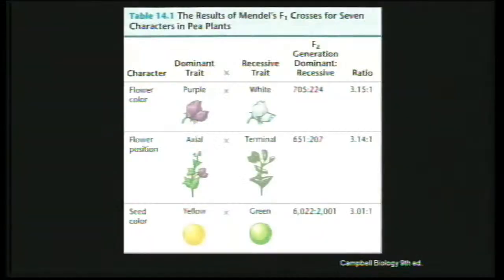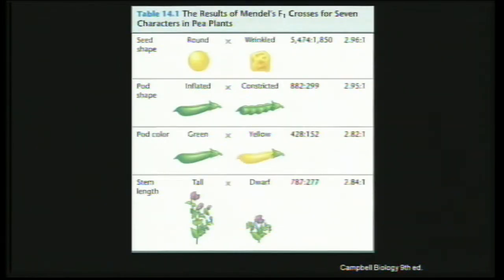I have a slide, I think. Okay. For example, there you can see the slide there. So it is like 3.15 is to 1. So it is something like that. So it is not exact, approximately it is going to be 3:1, right? So Mendel did this experiment for other characteristics also. For example, you have there the flower position, terminal or axial. Then he did for the seed color also, similarly. Then he did for seed shape, he did for the seed pod shape, the cover. Then he did for all 7 characteristics, 7 contrasting characteristics.